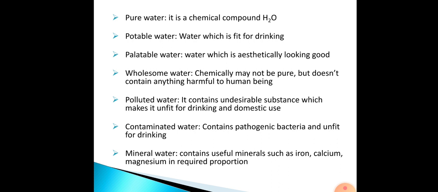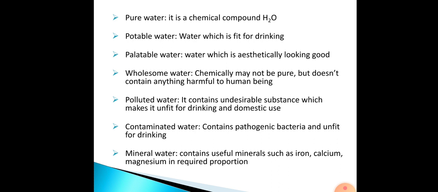And polluted water means water which contains any undesirable substance that makes it unfit for drinking or any other domestic purpose. We say the water is polluted. Coming to contaminated water, contaminated means it contains various pathogens and it is unfit for drinking.